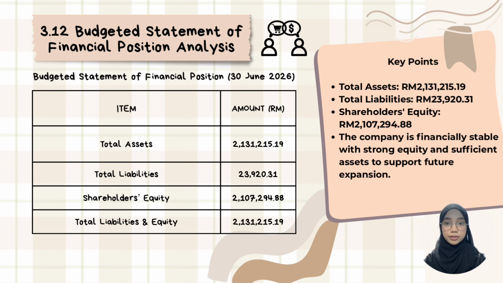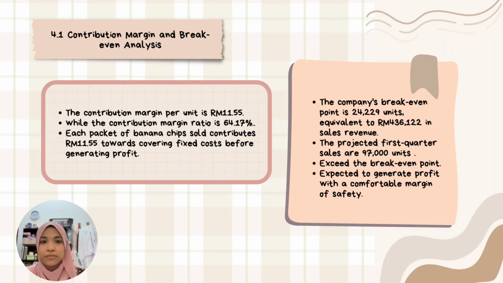The company has total liabilities of RM 23,920.31 and shareholders' equity of RM 2.11 million, indicating that most of the company's assets are financed by equity. Overall, the balance sheet shows that the company is financially stable, maintains sufficient working capital, and is well prepared to support future business growth. Next, I will be presenting Section 4.